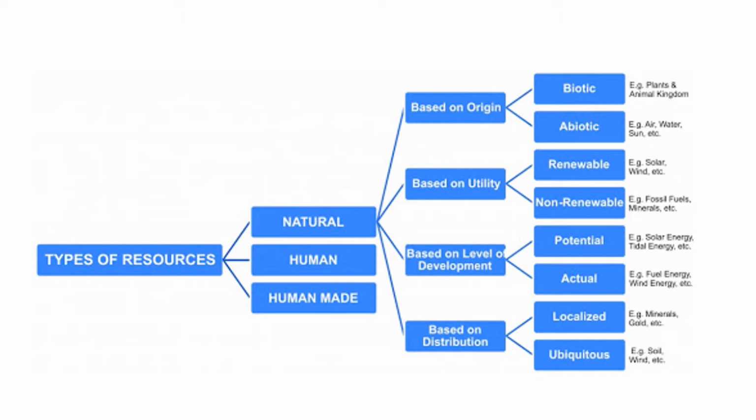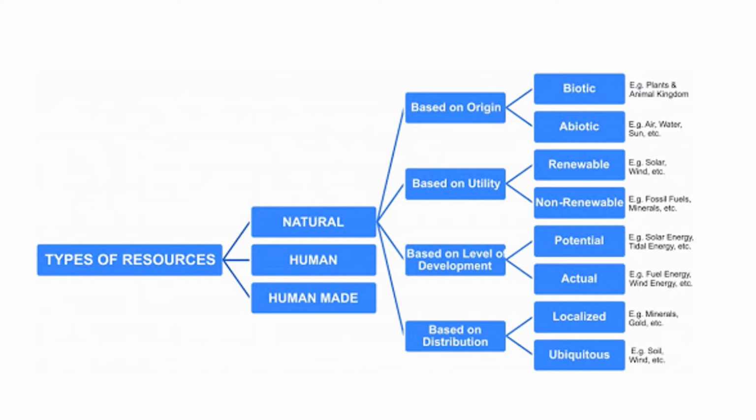Now we are going to discuss what a natural resource is. All those resources that are drawn from nature are known as natural resources. We get many natural resources like water, land, and soil. For a few natural resources, we use them with a little bit of modification, and for a few, we don't modify them and we use them as they are.